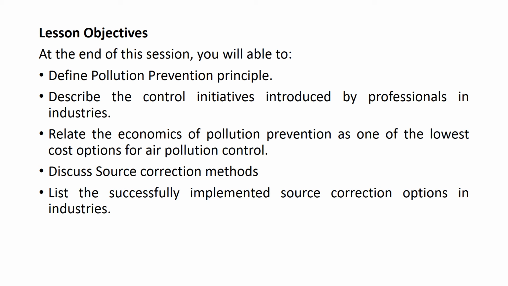Relate the economics of pollution prevention as one of the lowest cost options for air pollution control. You will be able to discuss source correction methods, and lastly you will be able to list successfully implemented source correction options in industries in terms of case studies.